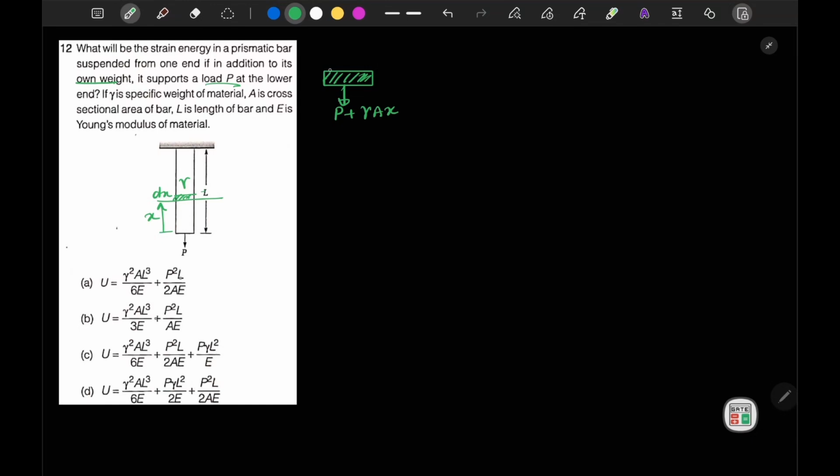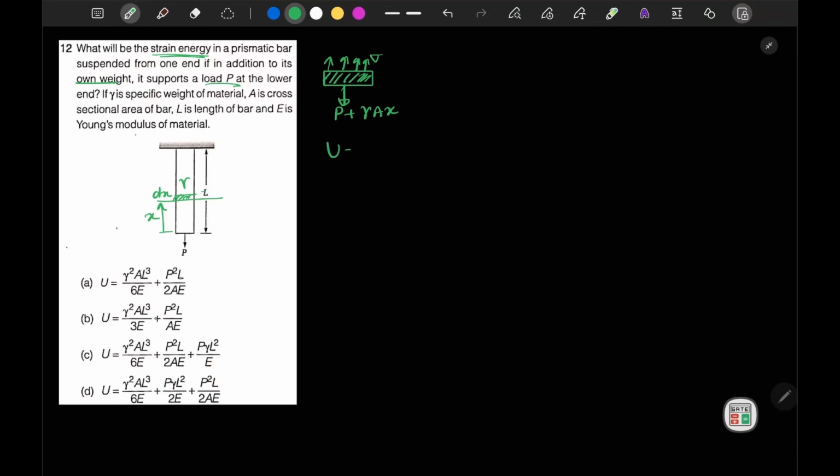Now due to this there will be some stress developed in the bar. First, under this load, I have to calculate the deflection of this small element. So d delta, we know that deflection is given by PL by AE. Sorry, here it is mentioned strain energy.